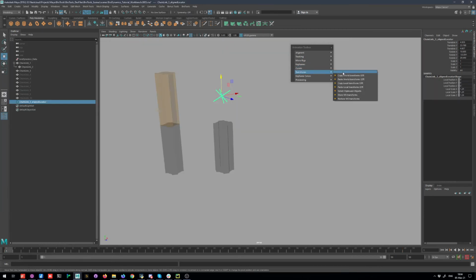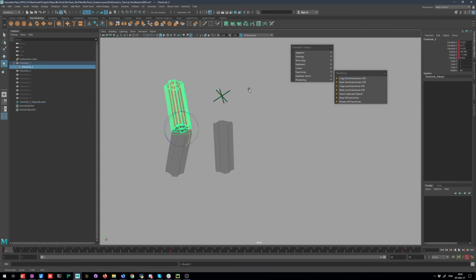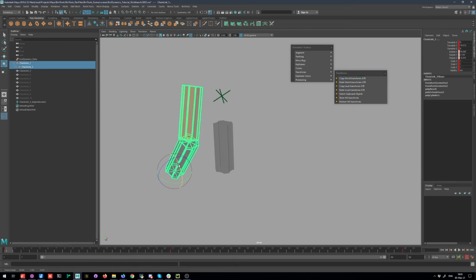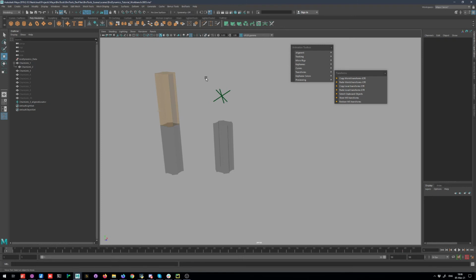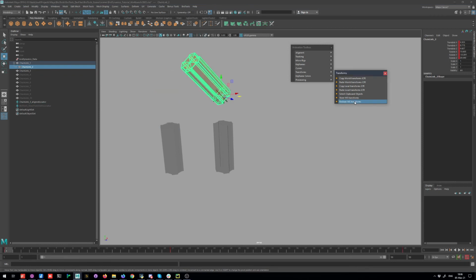Controls section has tools for storing and restoring transforms of objects. Ones that have CP prefix will keep the data in your clipboard, so you can copy and paste transforms between Maya sessions. Store WS transforms creates a temporary hidden locator aligned to your currently selected object. Restore WS transforms will align currently selected object to this locator.